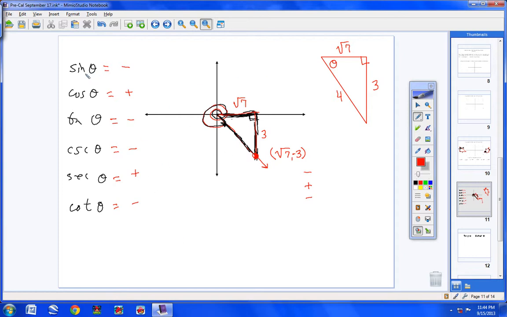Okay, the sine of theta, opposite over hypotenuse, so negative 3/4. So then cosecant will be negative 4/3. Very good. Cosine of theta is adjacent over hypotenuse, so square root of 7/4. So secant would be 4 over square root of 7. Of course, that's not good enough, so we have to convert that to 4 square root of 7 all over 7, and it is positive.